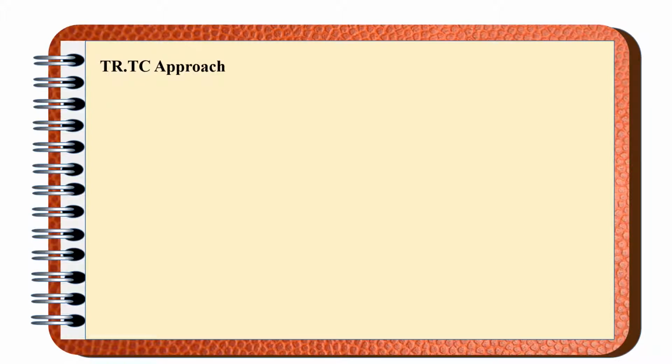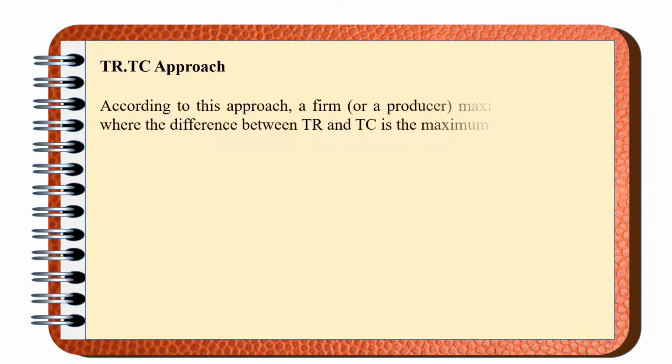Let us see the TR and TC approach first. According to this approach, a firm maximizes its profit where the difference between TR and TC is maximum. What does it mean? It means the producer will attain the equilibrium only at that level of output where the gap between TR and TC is maximum. When I say the gap between TR and TC is maximum, it means the profit, that level of output which gives maximum profit to the producer. The producer will get the maximum profit when the gap between TR and TC is maximum.